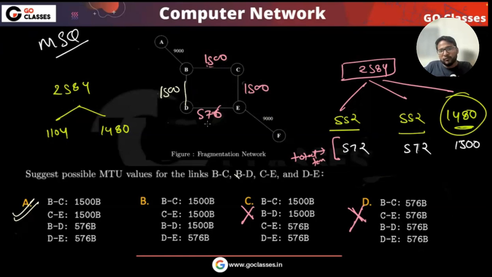If you send 1104, because of this 576, it will be split again into two parts. Since this is the MTU, 556 is not a multiple of 8, so 552. So 552 here and 552 here. So with this kind of configuration, it is also yes. So B is also possible. So A and B are possible, and C and D are not possible.